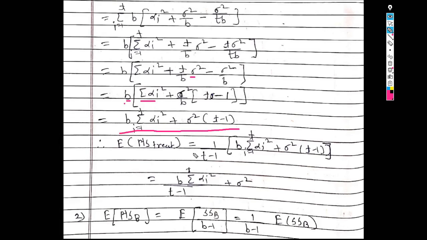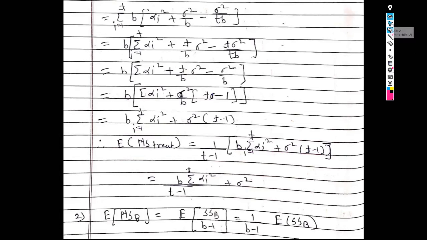So with the help of this we get expected value of mean sum of square due to treatment. So here we get 1 upon T minus 1 and expected value of SS treatment is B into summation alpha i square plus sigma square into T minus 1. Take this 1 upon T minus 1 inside the bracket. So we get B upon T minus 1 summation alpha i square plus sigma square. This is the value for expected value of mean sum of square due to treatment.